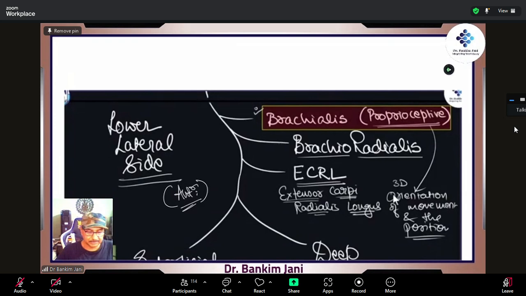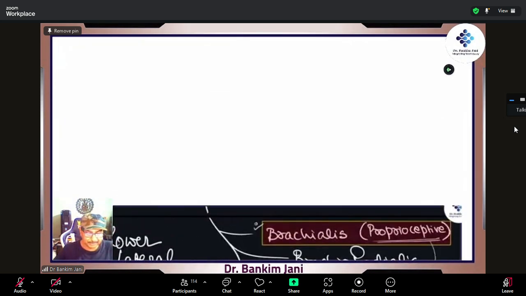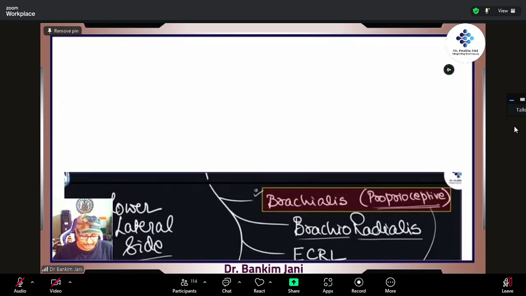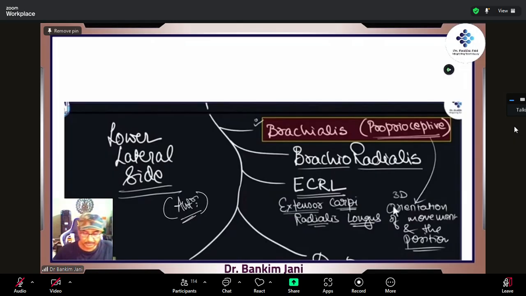Now here are the branches, right? It's a continuation, so now we have crossed the cubital fossa and we are going down. As we come down, see, we have got brachioradialis. We have got the brachialis, right? By the way, what is the nerve supply of brachialis?